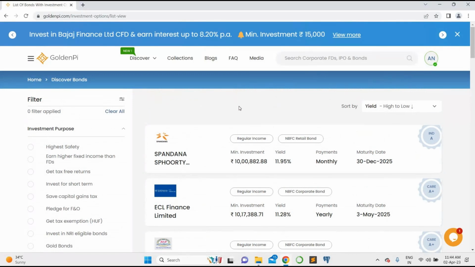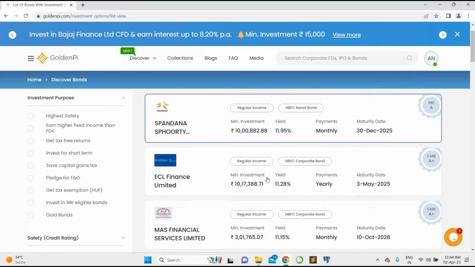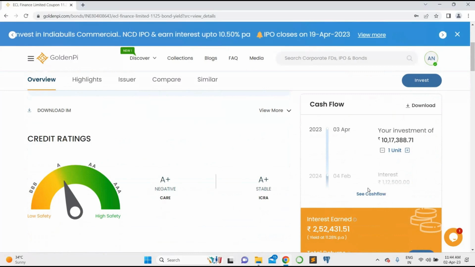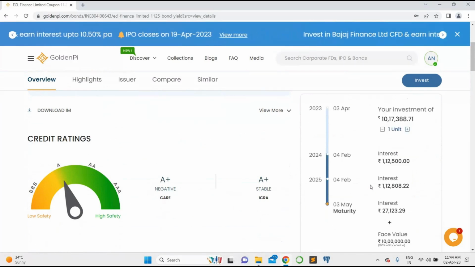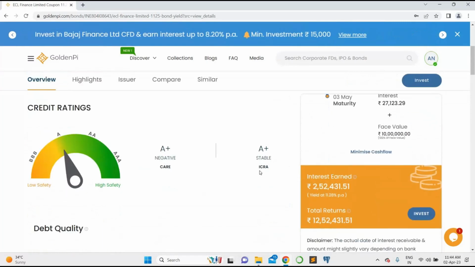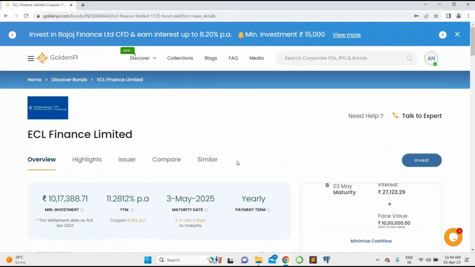Let's take ECL Finance Limited and check the details. But guys, not all the bonds have less investment to jump on. Few like ECL has like minimum investment like more than 10 lakhs and will be providing good and secured returns on investment. That's all for today, guys.